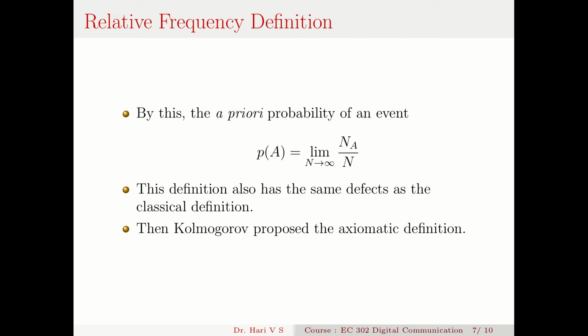But this definition also has the same defects as the classical definition. So mathematicians were at a loss. Then the giant of Russian mathematics, Kolmogorov, proposed the axiomatic definition. He put forward 3 axioms for probability, and nowadays people use the axiomatic definition.